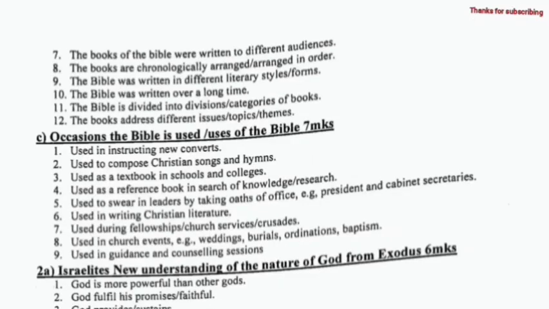The books of the Bible were written to different audiences. The books are chronologically arranged, or arranged in order. The Bible was written in different literary styles or forms. The Bible was written over a long time. The Bible is divided into divisions or categories of books. The books address different issues or topics.